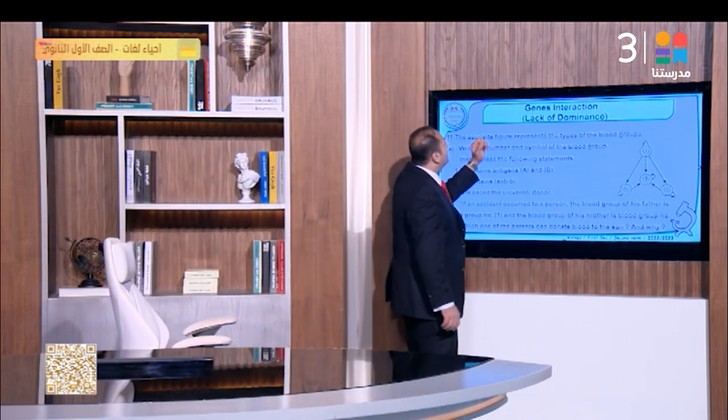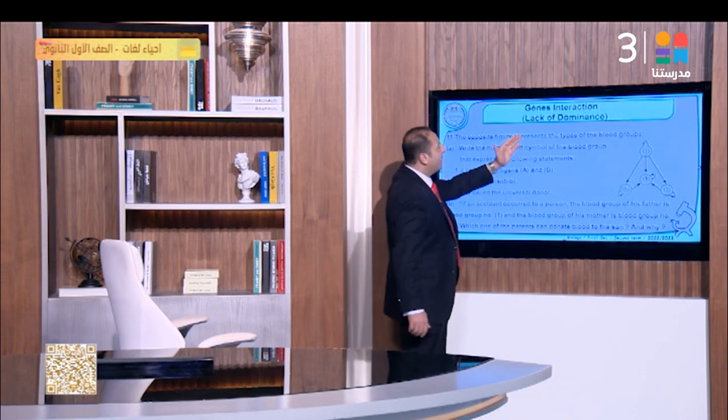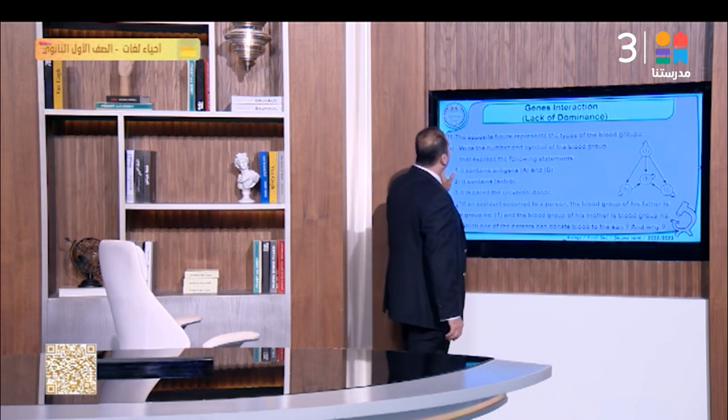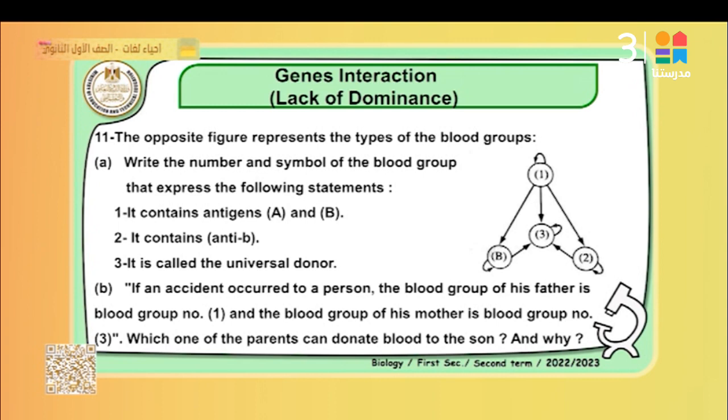Focus. The opposite figure represents the types of the blood groups. Write the number and the name of the blood group. Let's examine the following statements. Number 1, it contains antigen A and B. That's right, blood group 3. Why? Blood group 1 is the universal donor. Blood group 2 is a donor to blood group 3, and a donor to blood group B. So the best answer, it contains antigen A and B, is blood group AB, number 3. It is the right answer.